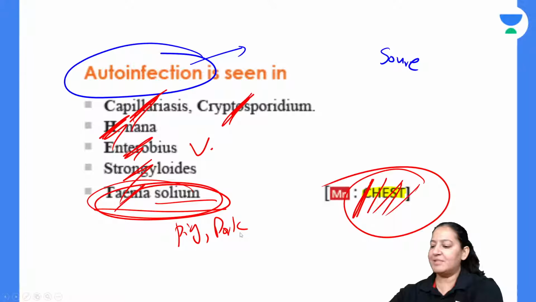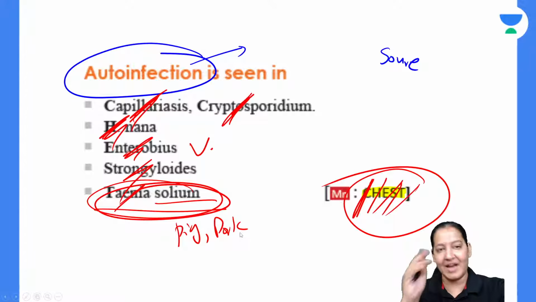If you want to revise, how many mnemonics have you read till now? There are more than 50 mnemonics. You will get tired, but I will not get tired of giving you more and more mnemonics.